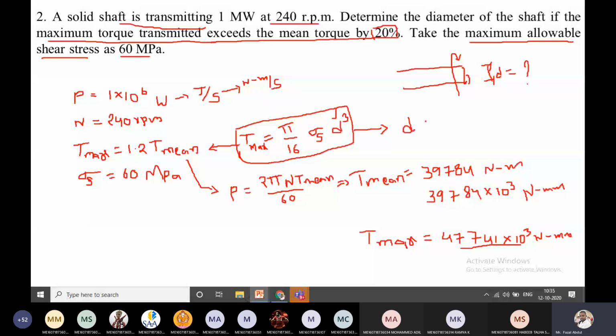What is the d value? Make it fast. The answer should be in terms of mm, because we calculated the torque in Newton mm. And megapascal is Newton per mm square. 60 megapascal is Newton per mm square. So that is the reason the answer should come in terms of mm.